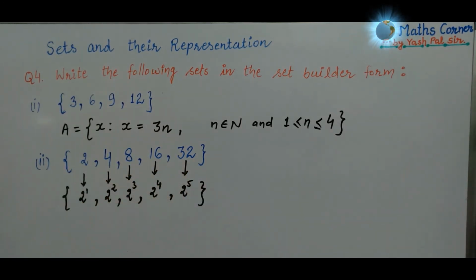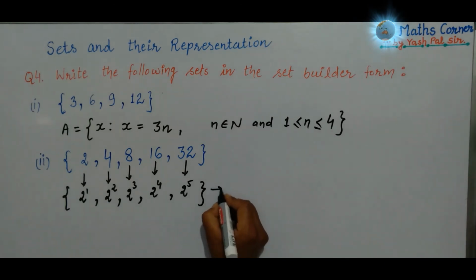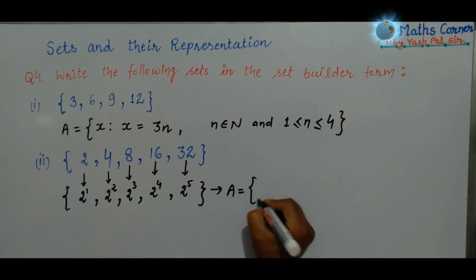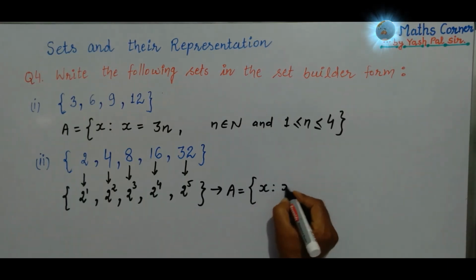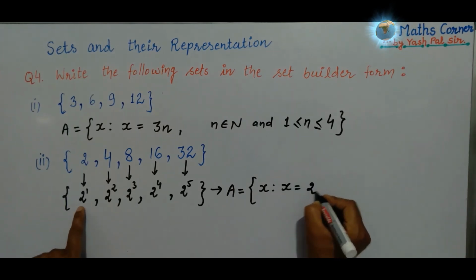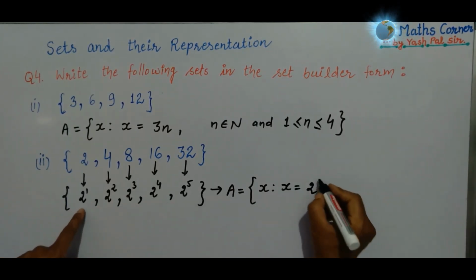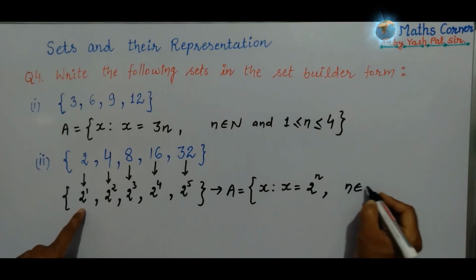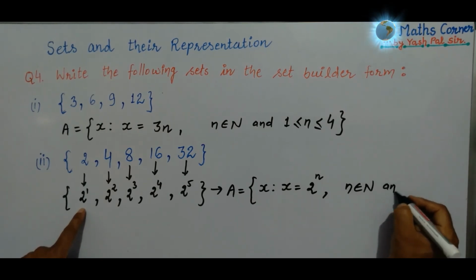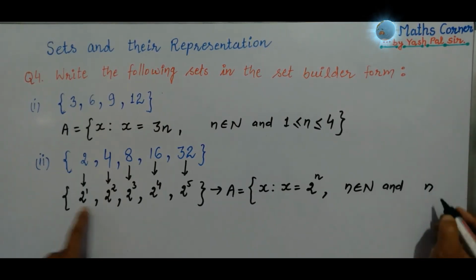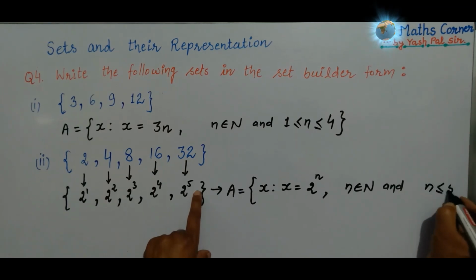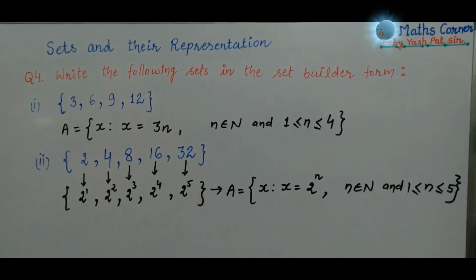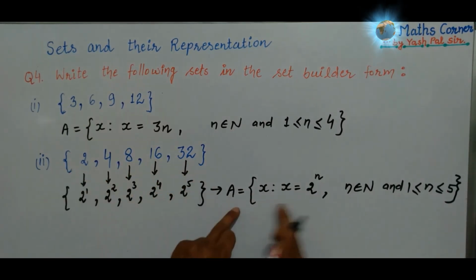So in set builder form we can write set A is equal to x such that x is equal to 2, which is fixed everywhere, 2 raised to power n, where n belongs to natural number, and second thing is n is less than or equal to 5 but greater than or equal to 1. So this is the way how we can write the given set in set builder form.